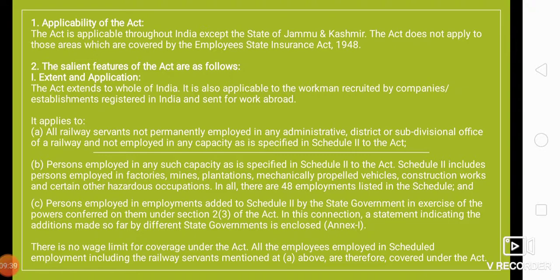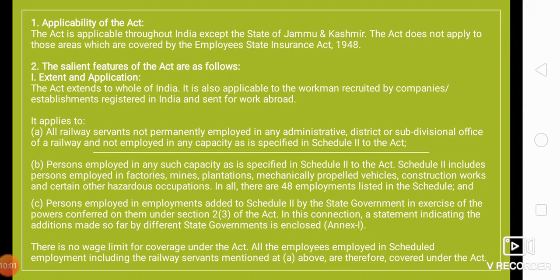So let us have a look at the salient features of the Act, which are as follows. Extent and application. As we have discussed earlier, the Act extends to the whole of India. It is also applicable to workmen recruited by companies and establishments registered in India and sent for work abroad.